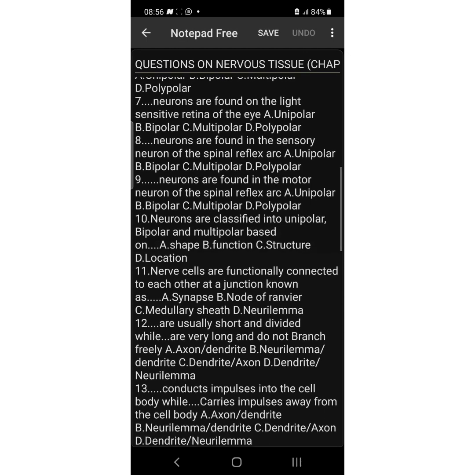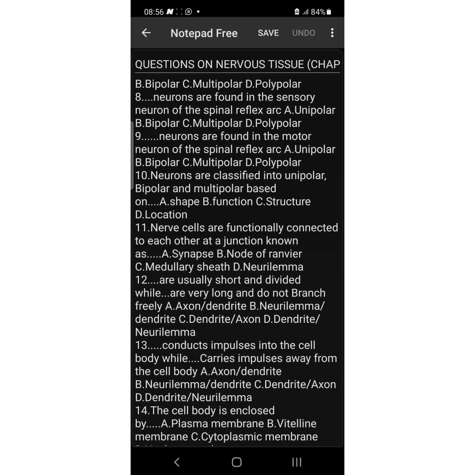Number 9, dash neurons are found in the motor neuron of the spinal reflex arc. The answer is multipolar. Okay, is it multipolar now? Okay, number 9, dash neurons are found in the motor neuron of the spinal reflex arc. The answer is multipolar neuron. Yeah, multipolar neuron is the answer.